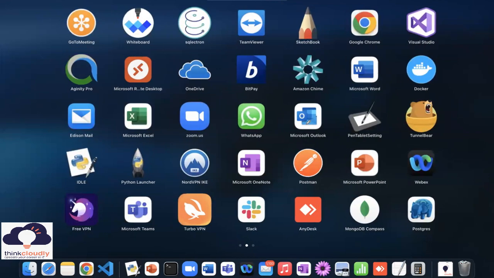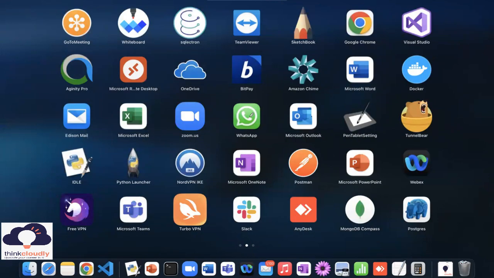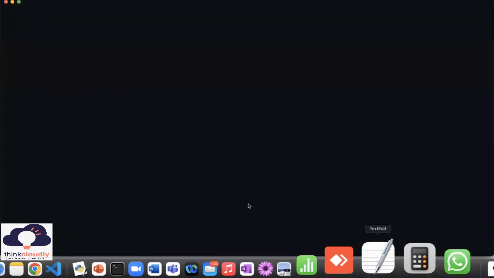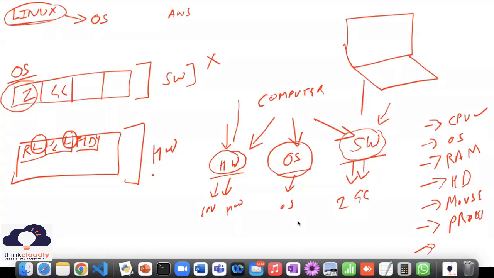Let's imagine that I want to open WhatsApp. When I'm opening WhatsApp, you see this WhatsApp is taking time to open. Do you know why it is taking time to open? Because it is allocating the space in the RAM. It is letting the RAM know that I am opening, please have enough space. It talks to the processor, hey, I am trying to open something, please try to be comfortable with me. So your application always tries to talk to your hardware.